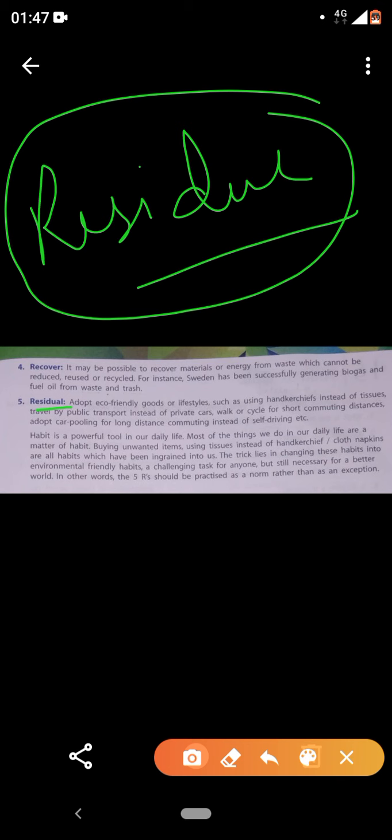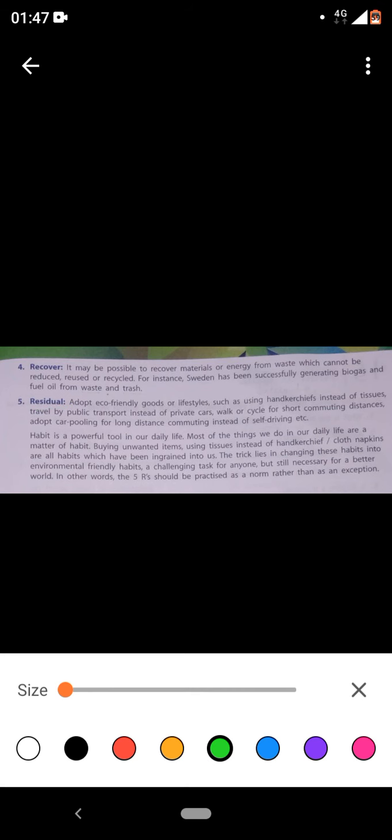Travel by public transport, like public buses and city buses, instead of private cars. Why? Let me take an example. If you are using your own private car, you alone are driving and enjoying, another person is alone, and hence you are creating crowd and congestion.